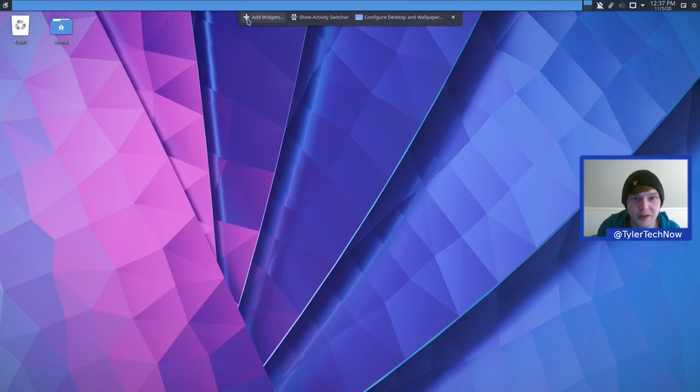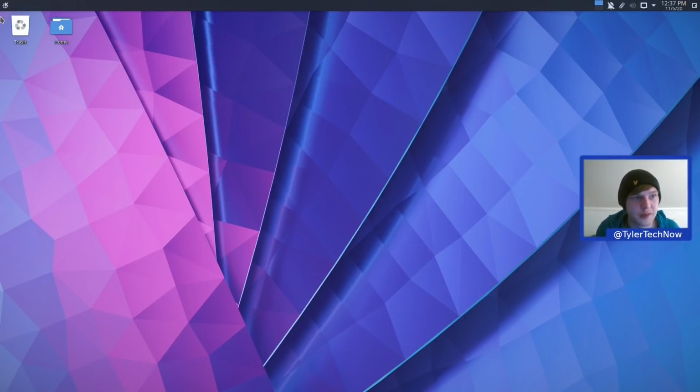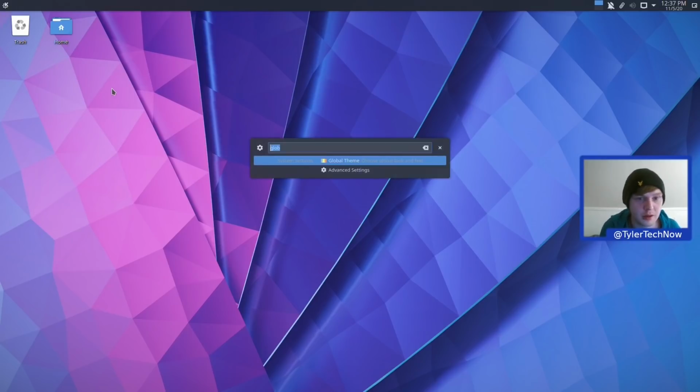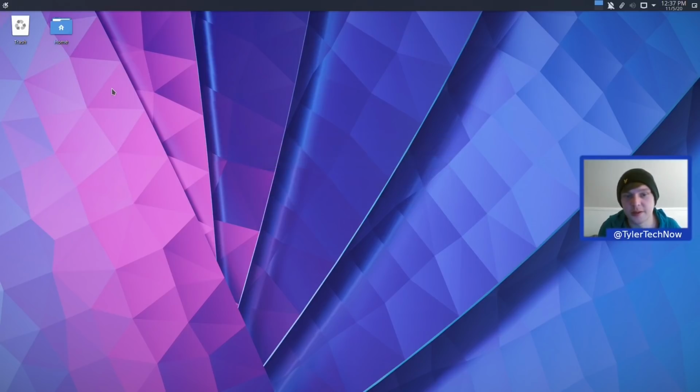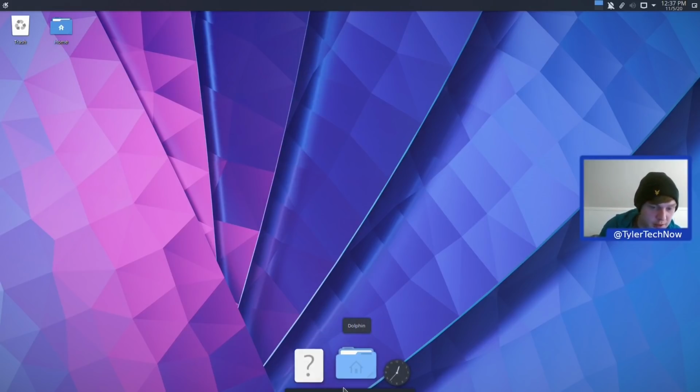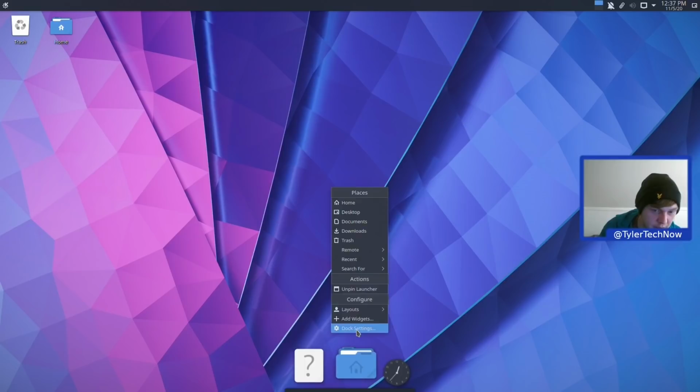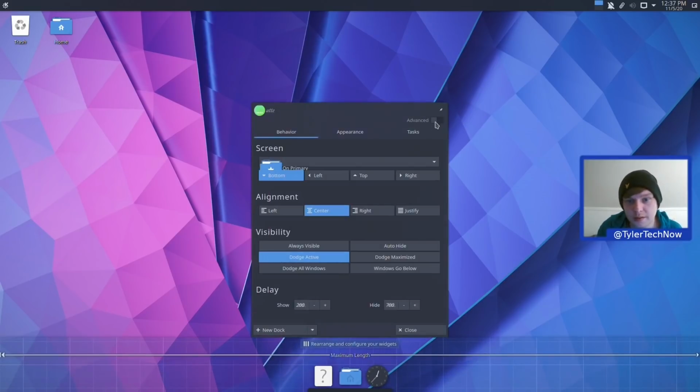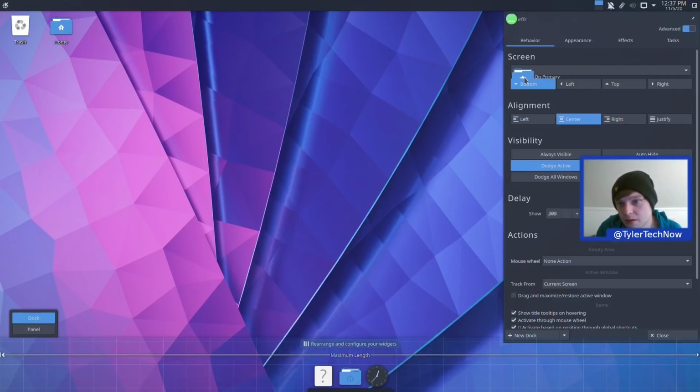Right, let's close that off now, and now let's just close all of that, and let's open up Latte Dock. We did install it, didn't we? Yes, we did. Okay, where are you? There we go. So let's just edit this up a bit and make it how we like it. Dock settings, advanced. We got an icon there. Okay, never mind. Right, so I'm just going to bring this down to 100 on both the show and hide.